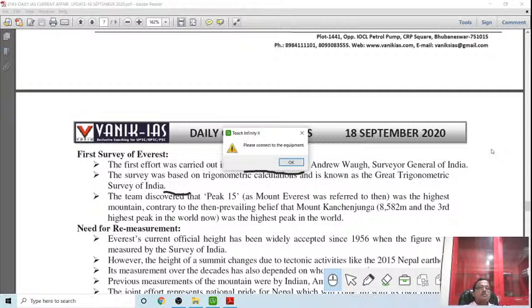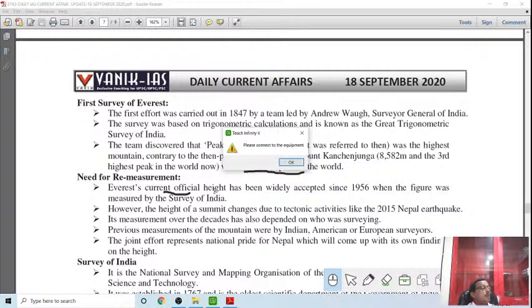Because Everest's current official height has been widely accepted since 1956. Okay, so it needs to be remeasured. The height of the summit changes due to tectonic activity, like the earthquake in 2015 in Nepal. There is a possibility that there is some change in height. Measurements over the decades also depend on who was surveying, because technology has developed. Right now, better technology can be used for remeasuring.